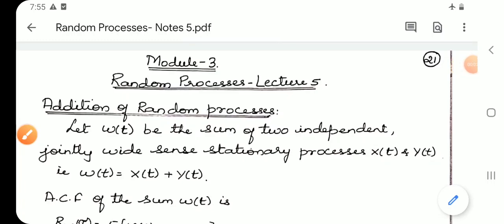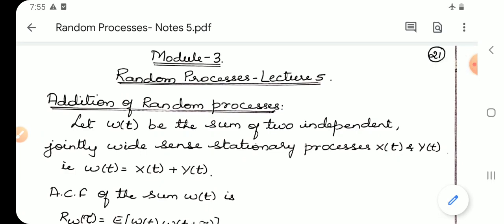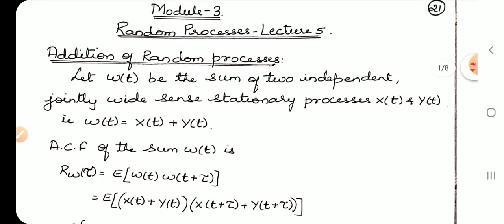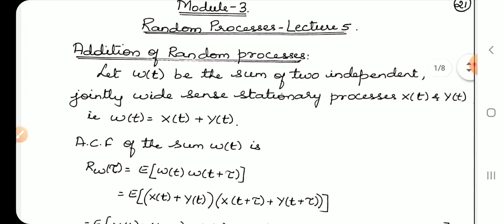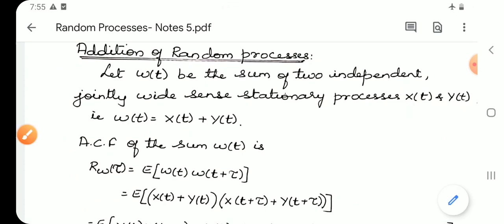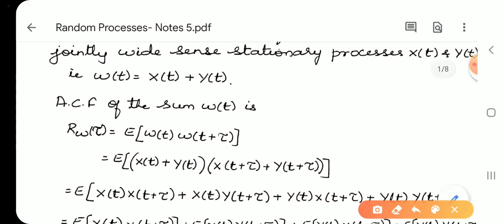Hello students, in this video let us learn about the addition of random processes from module 3, random processes. Let W of t be the sum of two jointly wide sense stationary processes X of t and Y of t. Since it is the addition of two random processes, let us define W of t as X of t plus